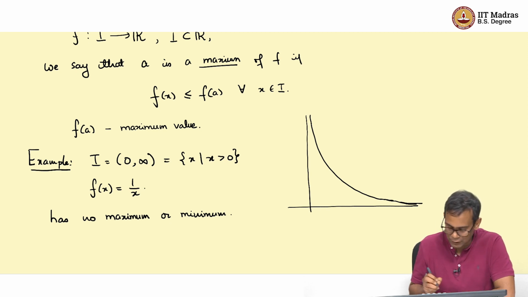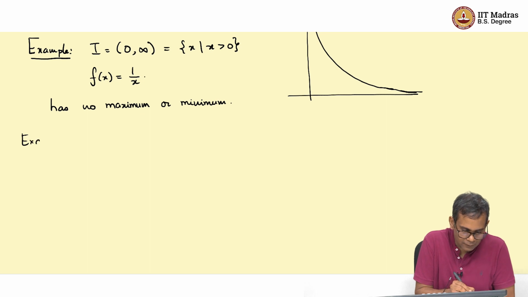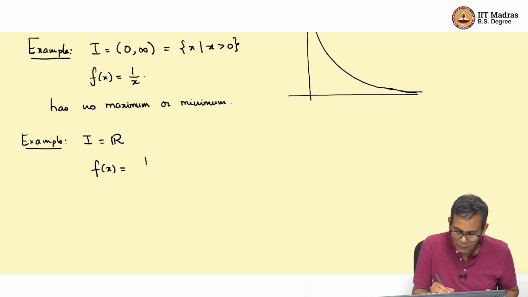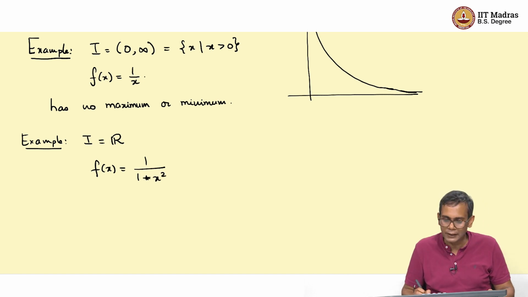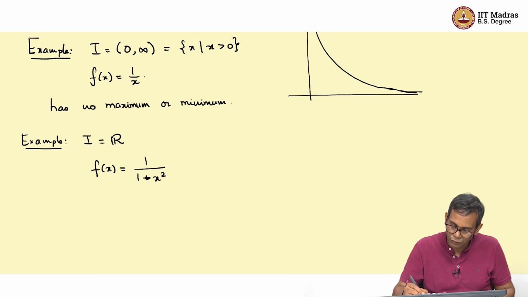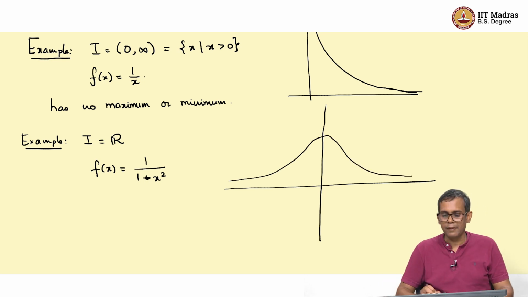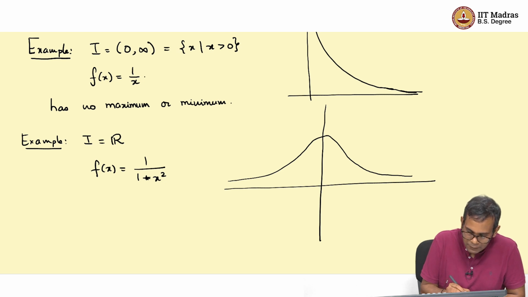Here is another example which we can look at. Let us take I to be the entire real line, and let us take f of x to be 1 over 1 plus x squared. So, this denominator 1 plus x squared never really vanishes, and so this is a well defined function on the entire real line, and if you try to plot its graph, you will see that it looks something like this. This function is in fact bounded. It has a maximum